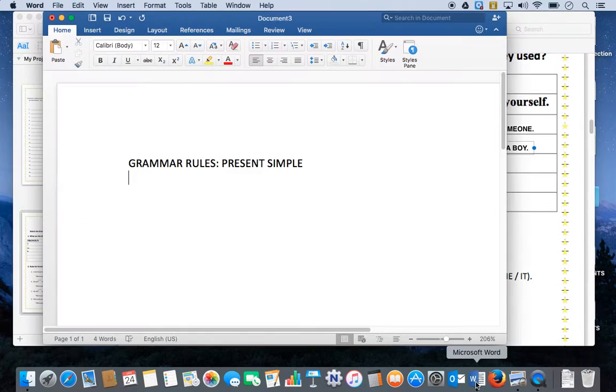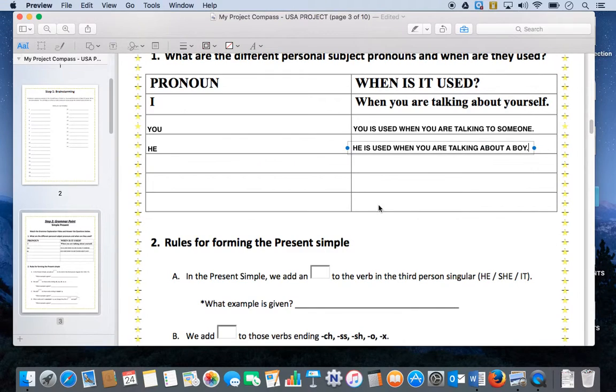let's go to Word and look at this. This is just an example. Dwayne is a teacher. You could also replace the noun, and obviously, nouns are replaced by pronouns. So if we replace Dwayne with the subject pronoun, it would be he is a teacher. Now let's go back to the page.